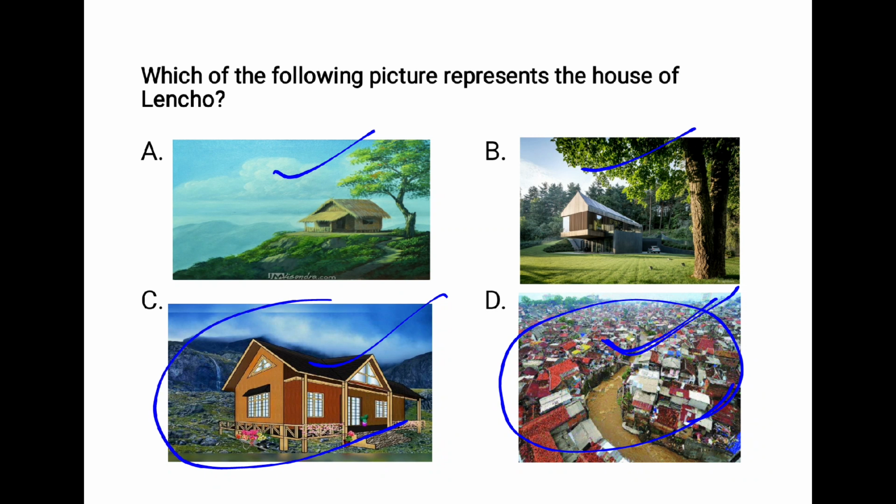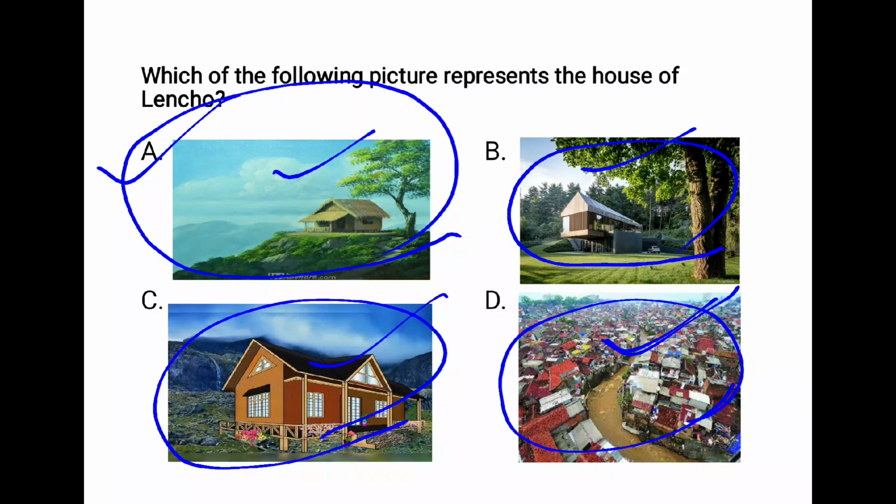The second one is on the bank of a river. And if we look at B, here it is on a plain land. And in the first option, it is situated on the crest of a low hill. And we know Lencho was living on the crest of a low hill. So the correct answer will be A.